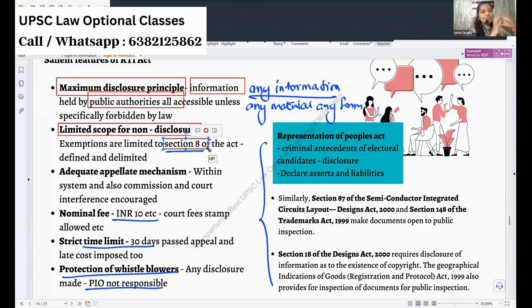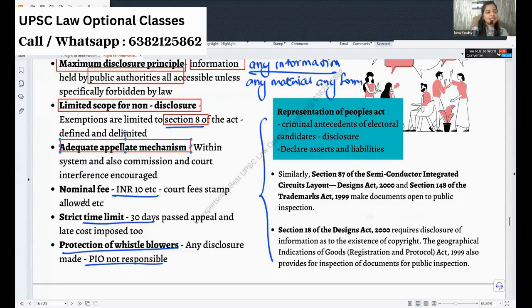So it is a limited scope for non-disclosure. Only these things are protected. Others, you can ask like that. Okay. Next, adequate appellate mechanism. Yes, we have double appeal. You have your first appeal, you have your second appeal. So we have an adequate appellate mechanism.